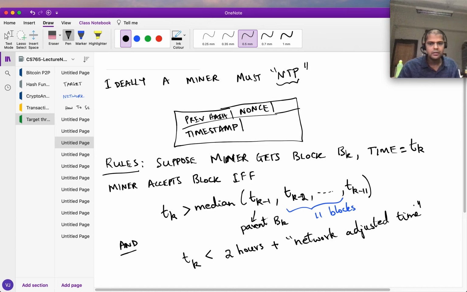Okay, so the miner shouldn't just look at his own clock, he should also look at his peers, because it's possible that due to some bug, maybe his NTP is not working and his own time is not so accurate. So how do you calculate this network adjusted time? What you do is, this is calculated as my time. So this is my local time.